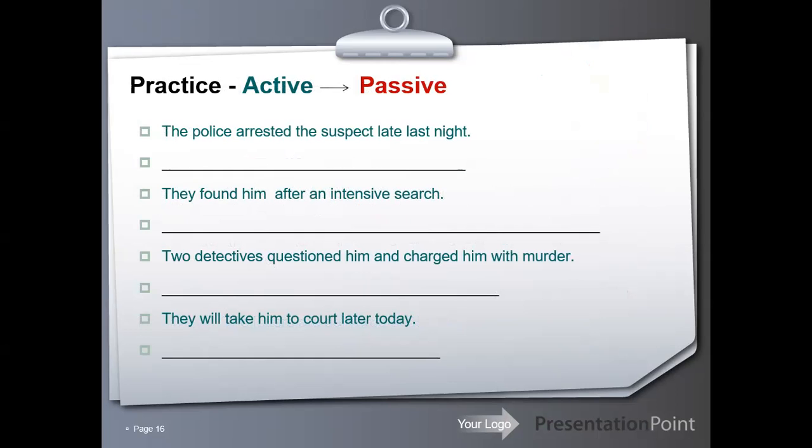Now, active and passive. The police arrested the suspect last night. Who can help me with that sentence? Yes, the police arrested the suspect. So here, the tense of that sentence is past simple. So we will say that the suspect was arrested by the police last night.